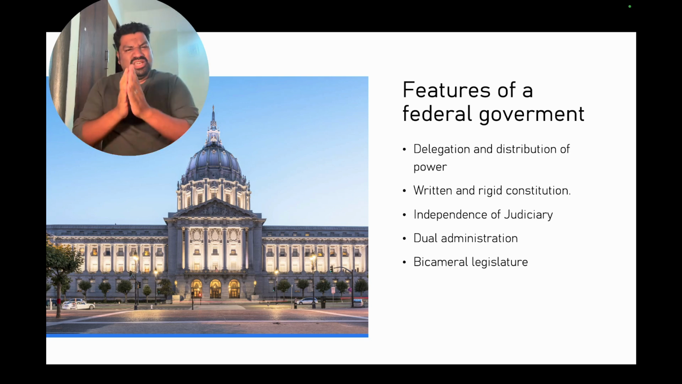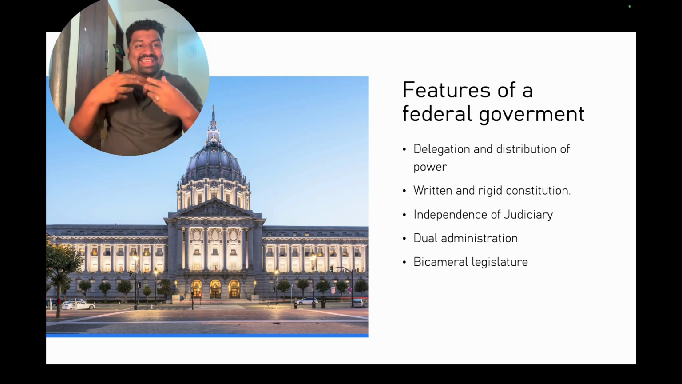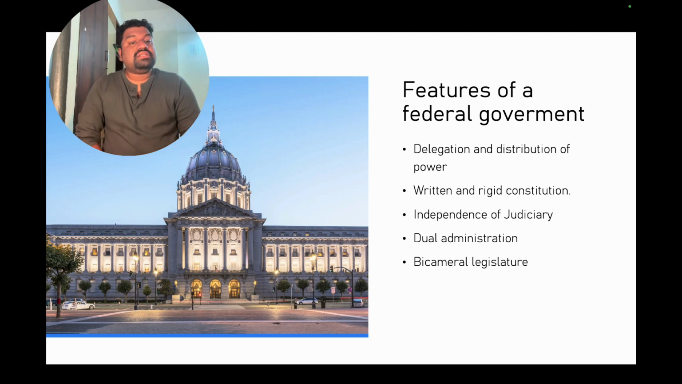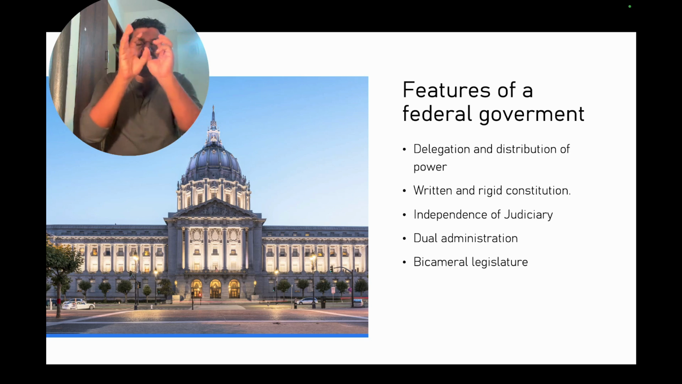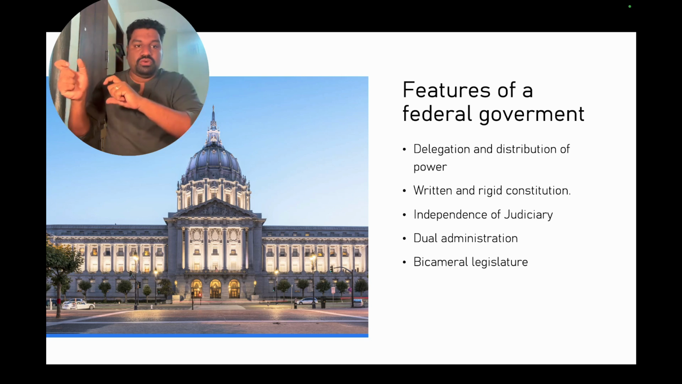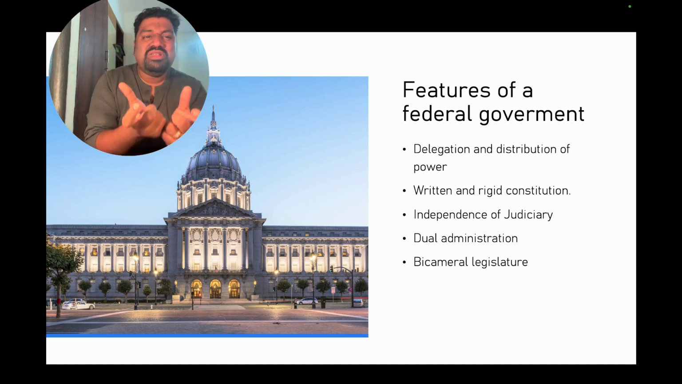And second, there is a need of a written and rigid constitution. And third, there should be independence of judiciary, for there will always be a tussle between the three important sections of the government. For example, in the central government we have legislative, executive, and judiciary. So there should be an independent judiciary.